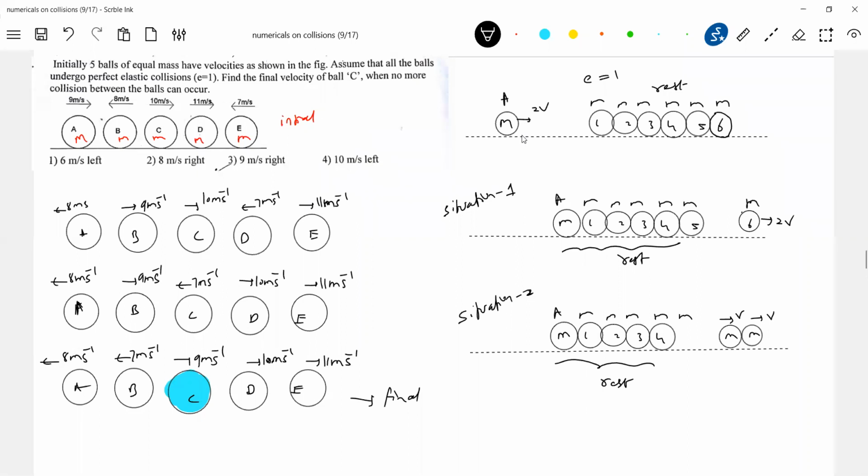Let's apply conservation of linear momentum. Not only linear momentum, look at the kinetic energy. What is the kinetic energy of the system? What is the initial kinetic energy here? m(2v) whole squared by 2, which is 2mv squared. Let's calculate final kinetic energy in the second case. What is the kinetic energy in the second case? (m plus m)v squared by 2.